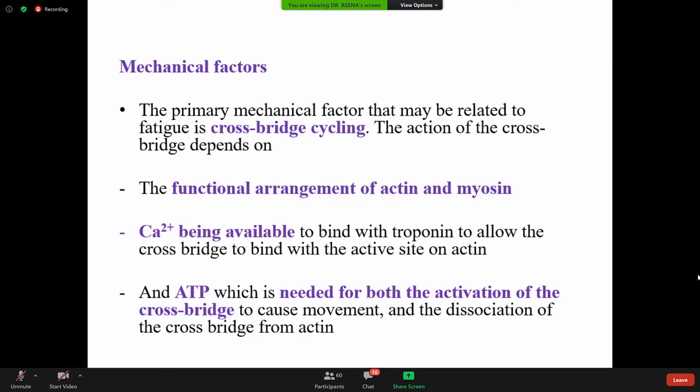So as ATP reduces, myosin attaches to actin, but since there is no ATP, there will be no detachment of myosin from actin, and fewer cross-bridges will be formed.